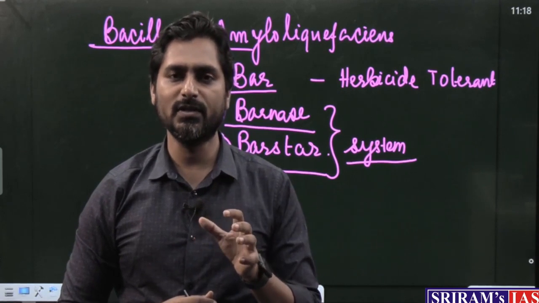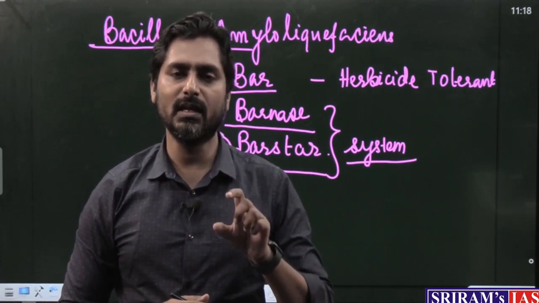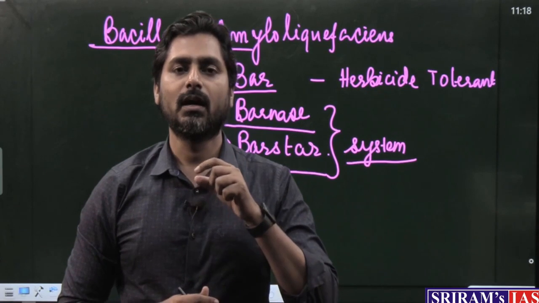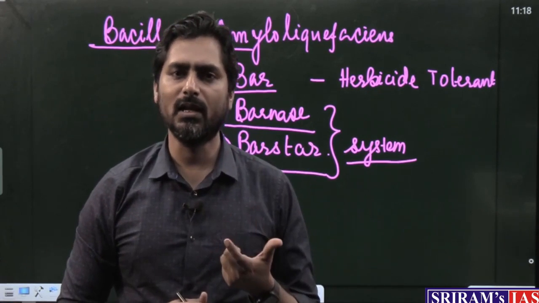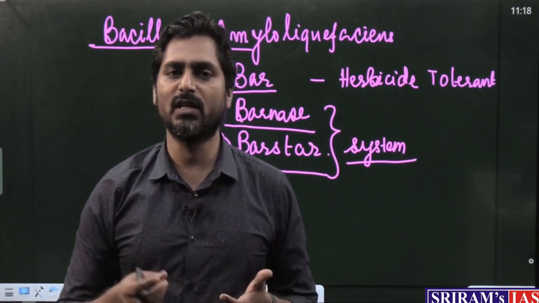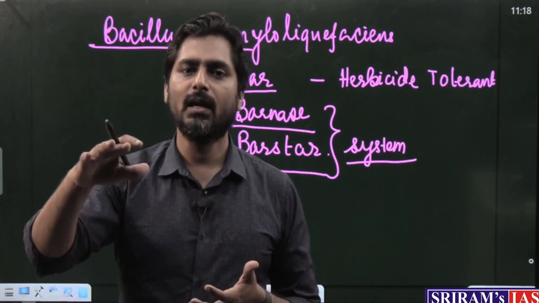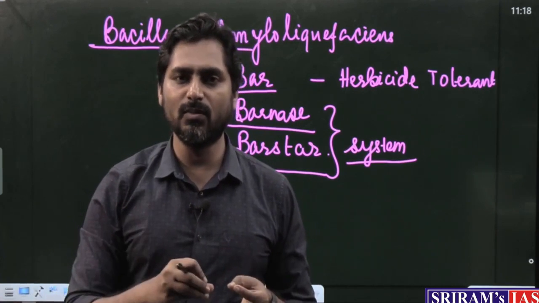This Bar gene, what is the role of the Bar gene? The Bar gene is making the mustard herbicide tolerant. What are herbicides? Herbicides are chemicals which are sprayed in the fields to kill the unwanted plants.